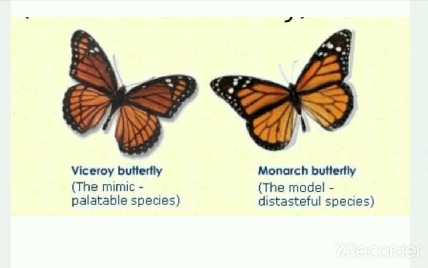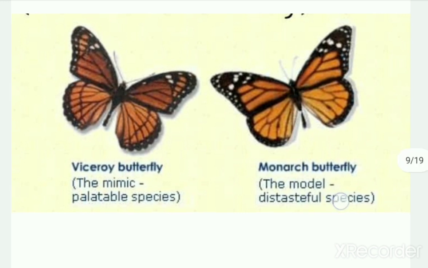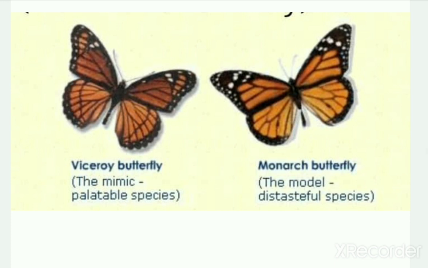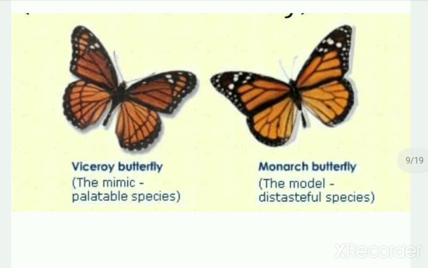This monarch butterfly is a comparatively protected species, as it is distasteful and is not liked to be eaten by most of the predators. So due to this morphological resemblance between the mimic and the model, the predator may get confused, and in this way the mimic gets a survival advantage.